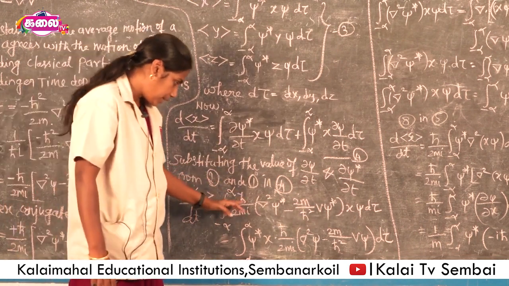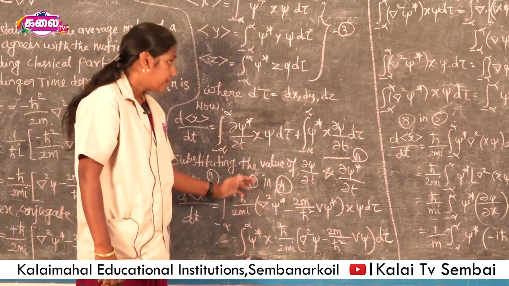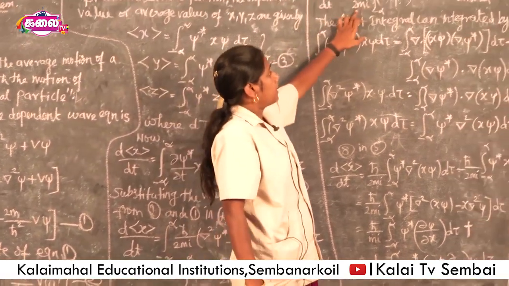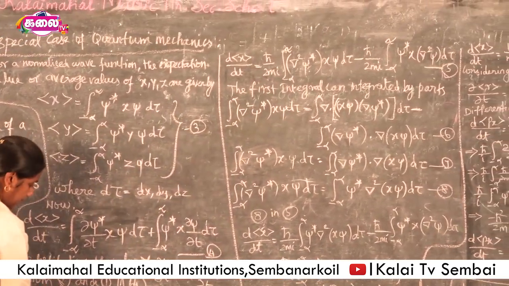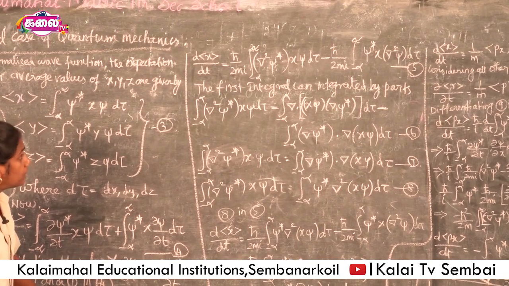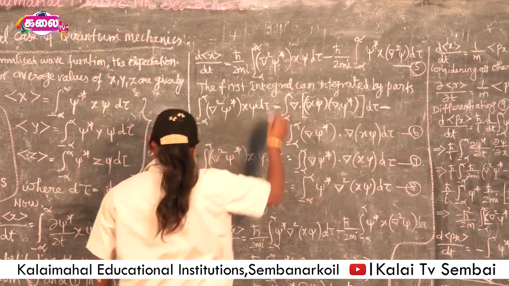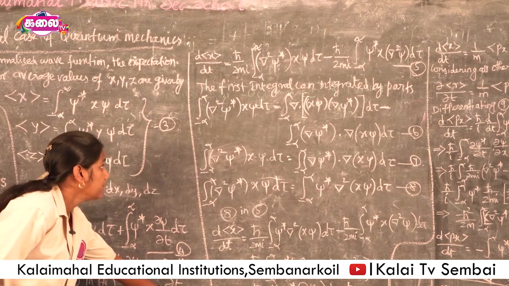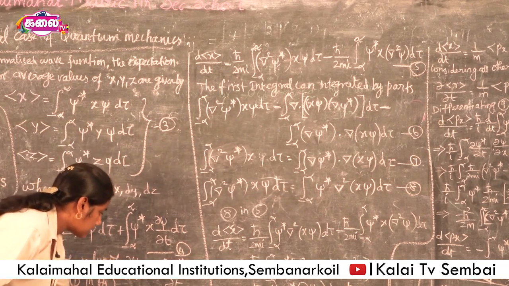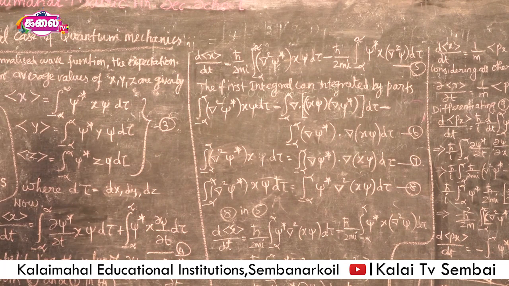By multiplying this term into the bracket, we get ħ/2mi into ∇²ψ* x ψ dτ. These two terms are cancelled when multiplying together.